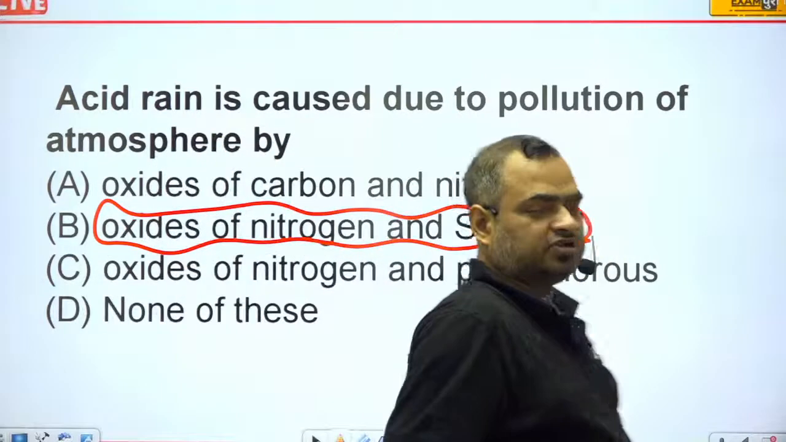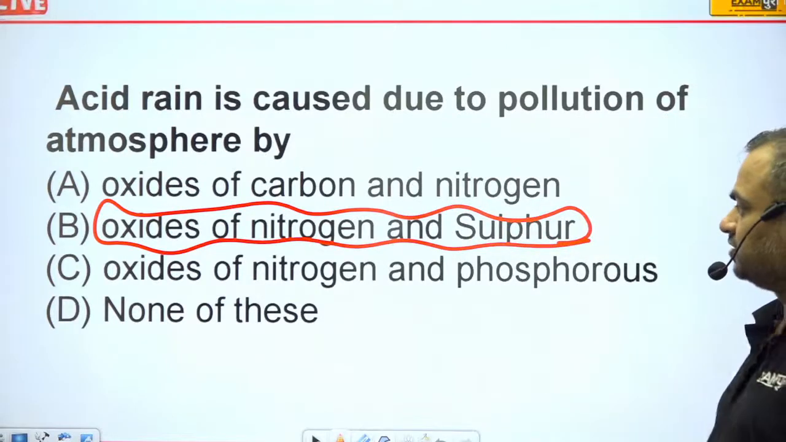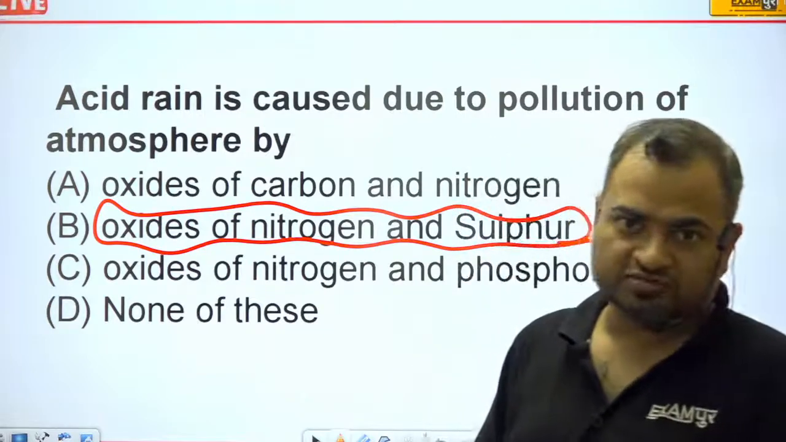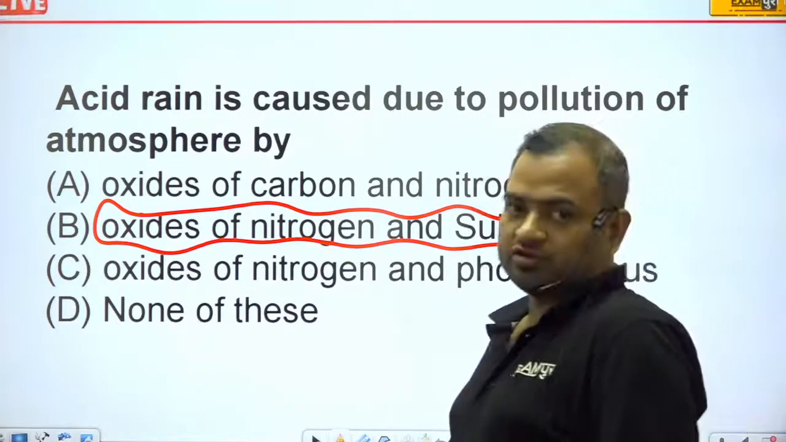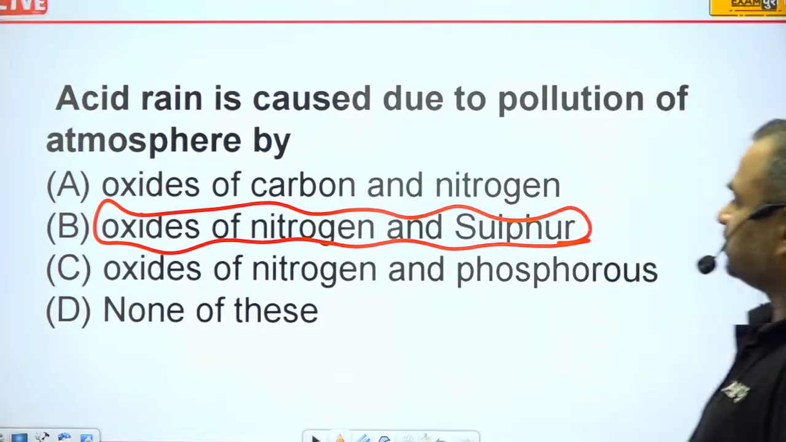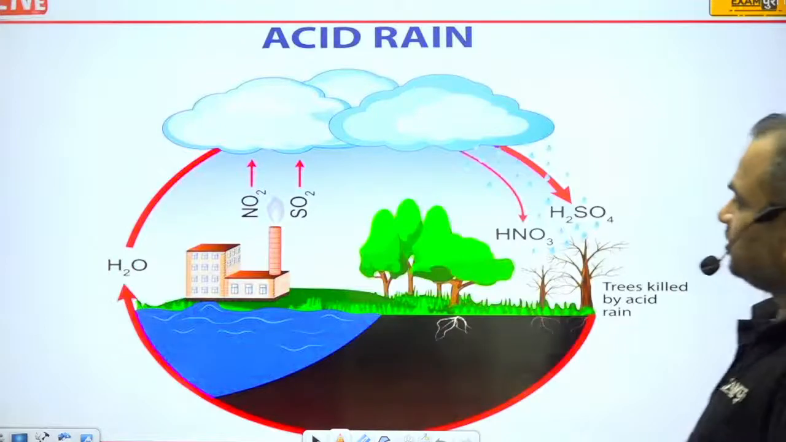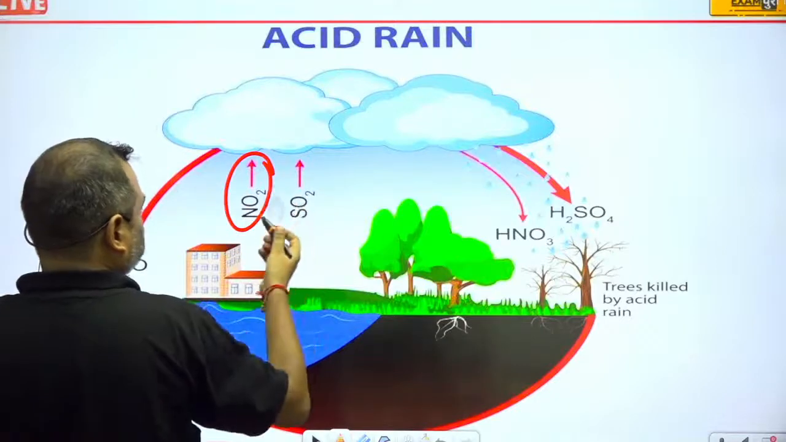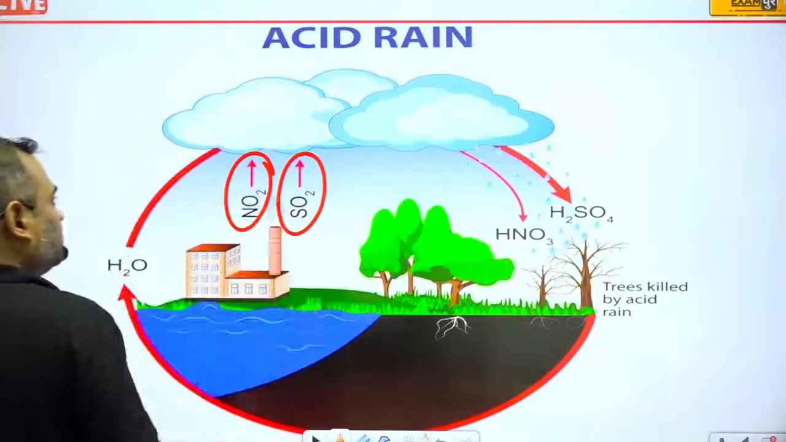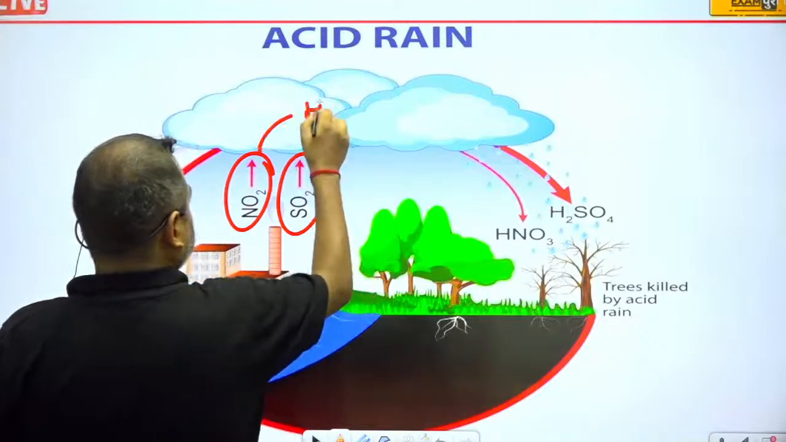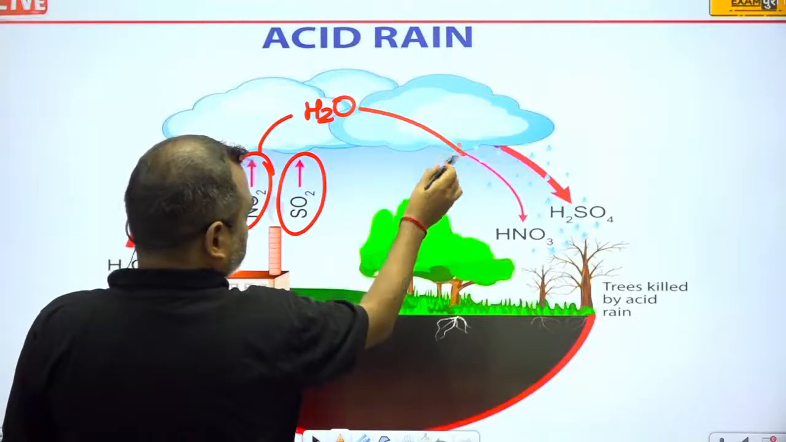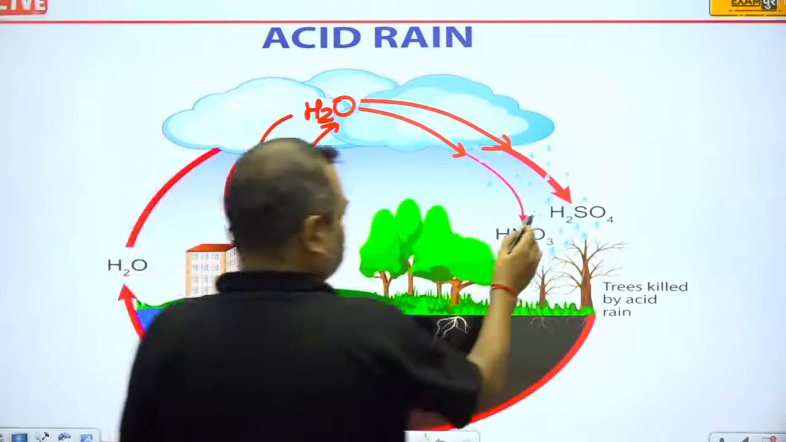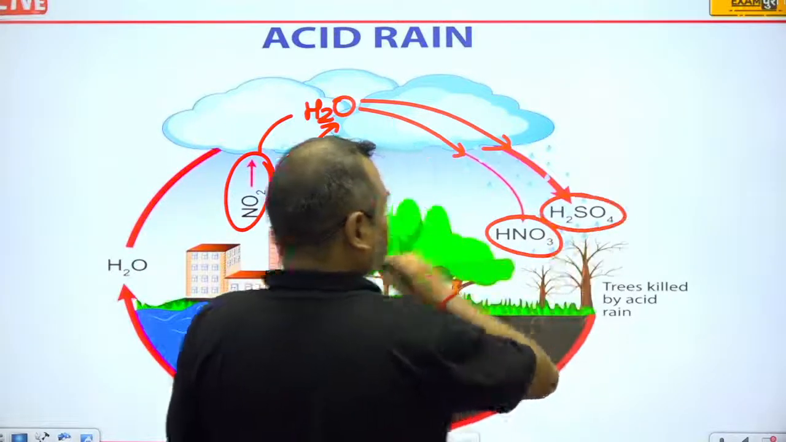Actually, most of these things are just produced by the use of coal. Those industries who use coal, mostly coal, as a fuel, produce the oxides of nitrogen and sulfur. So here you can see that these are oxides of nitrogen and sulfur. Okay, these two things react with H2O, and in this way they form an acid. Okay, this is HNO3, nitric acid, and this is sulfuric acid.